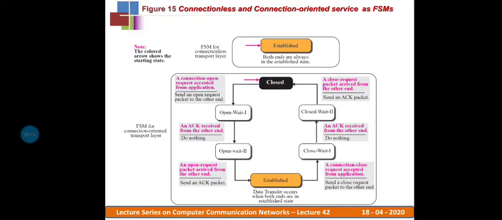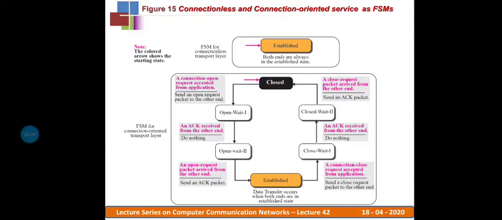Now another request arrives from the server transport layer to the client transport layer: an open request packet is arriving.